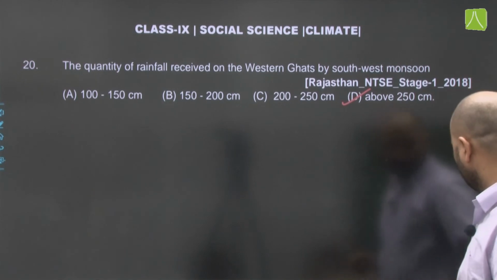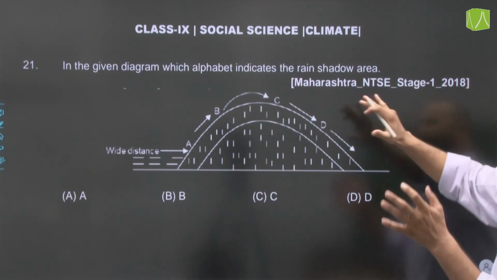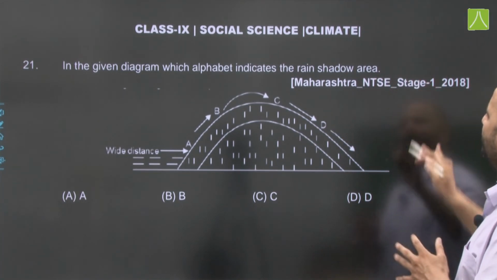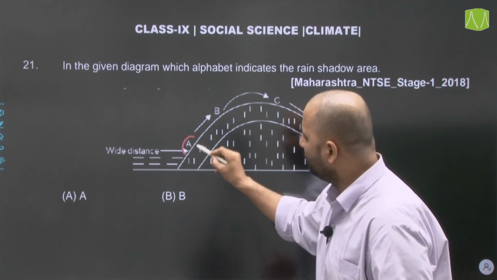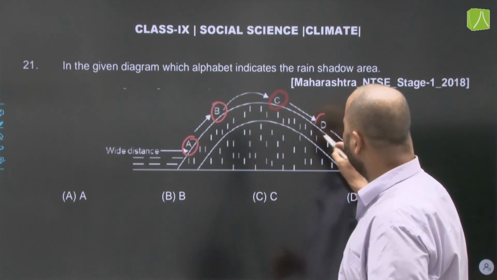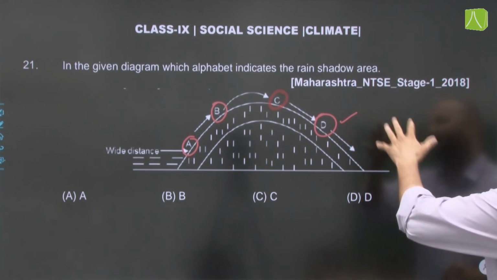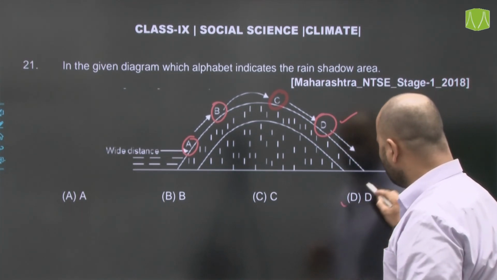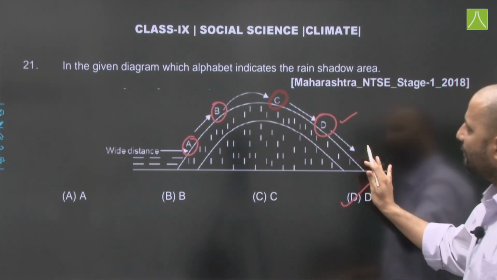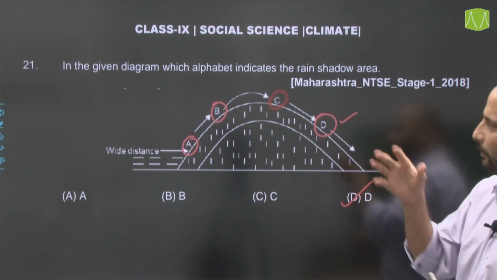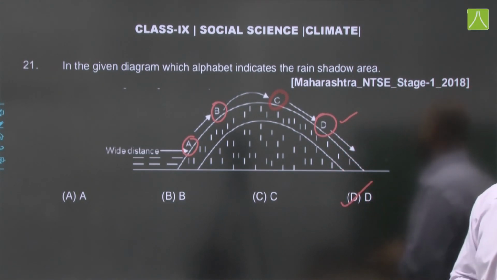Okay. Now, next question here is, in the given diagram, which alphabet indicates the rain shadow area? Maharashtra NTSE stage 1 2018. Now, in this figure some points are mentioned, A, B, C, and D. Which alphabet indicates the rain shadow area? The correct answer here is D, that is, D represents the rain shadow area. This is the windward side and this is the leeward side, and leeward side is where there is less amount of rainfall received. So, option number D will be the answer here.